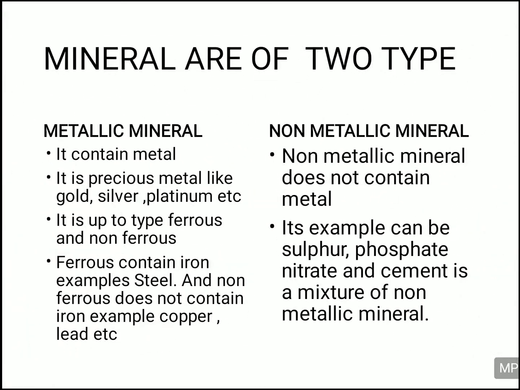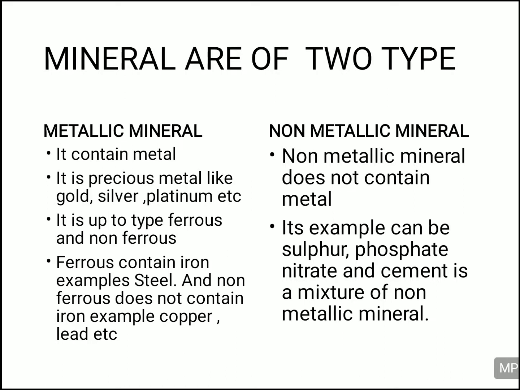Now we are going to see the types of minerals. Minerals can be classified into two categories: metallic minerals and non-metallic minerals. Metallic minerals have metal in them. It can be a precious metal like gold, silver and platinum. Metallic minerals are of two types: ferrous minerals and non-ferrous minerals.